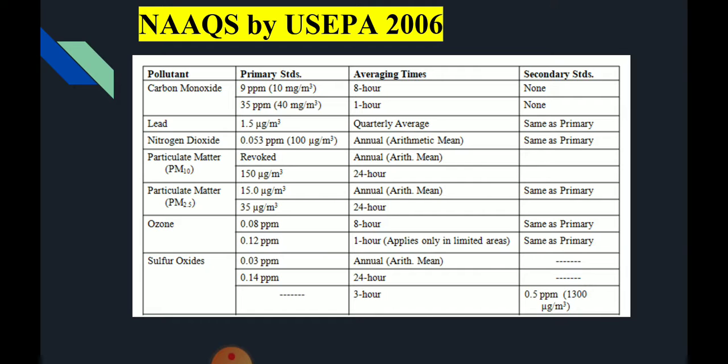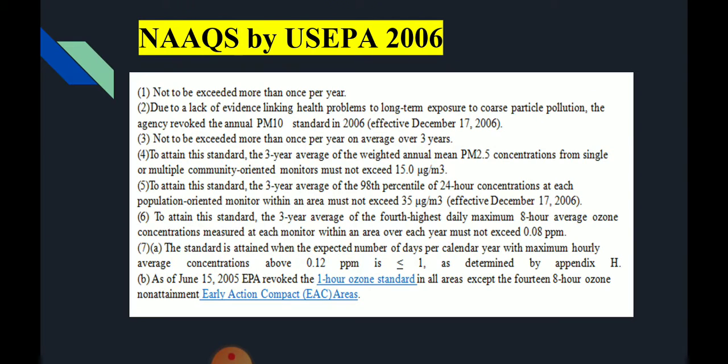Okay. So next one is secondary standards. Sometimes it is same as primary standards for some gases, air pollutants such as carbon monoxide, lead, nitrogen dioxide, particulate matter 10, particulate matter 2.5, and ozone. Next, sulfur dioxide, its concentration level is 0.5 parts per million. So its range is usually expressed as 1300 microgram per meter cube. So these are some of the points to be noted in the US EPA 2006 standard, which is released by National Ambient Air Quality Standards.